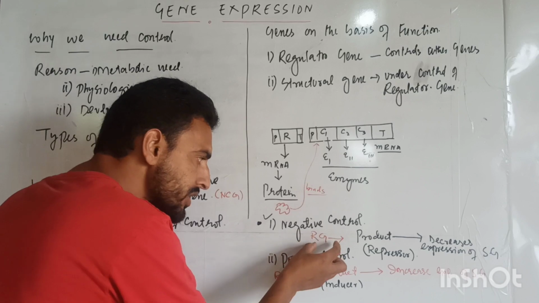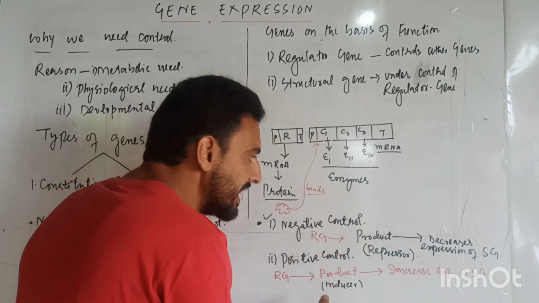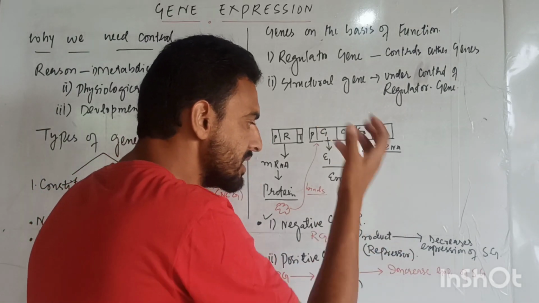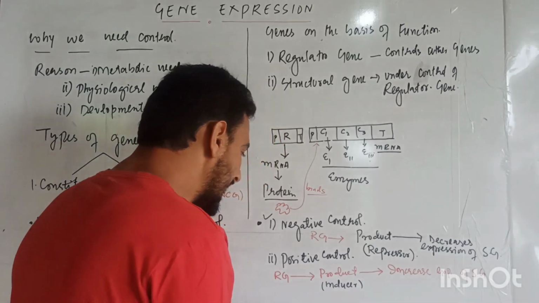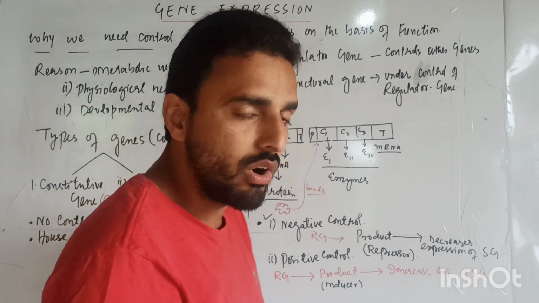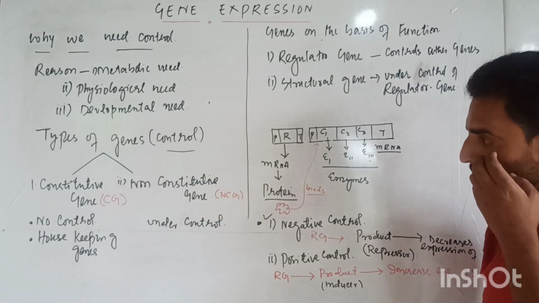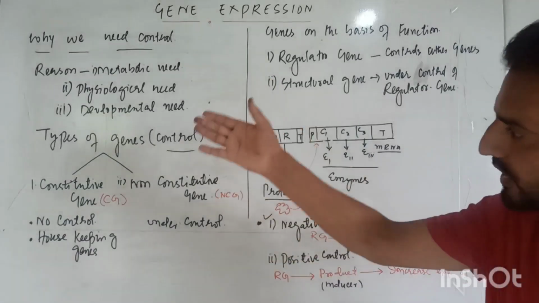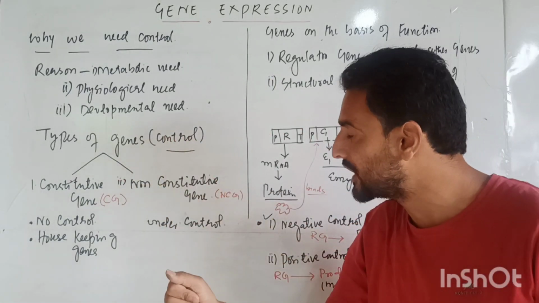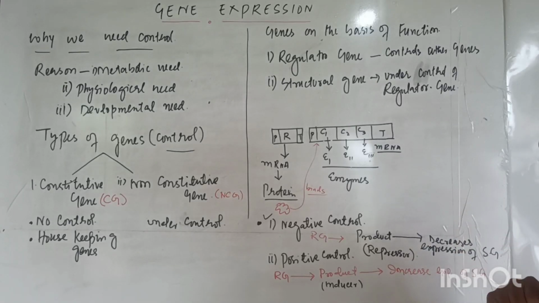And when the regulatory gene increases the expression of the structural gene, at that time we call it positive control. Dear students, these are the various types of genes depending upon the control and depending upon the function.